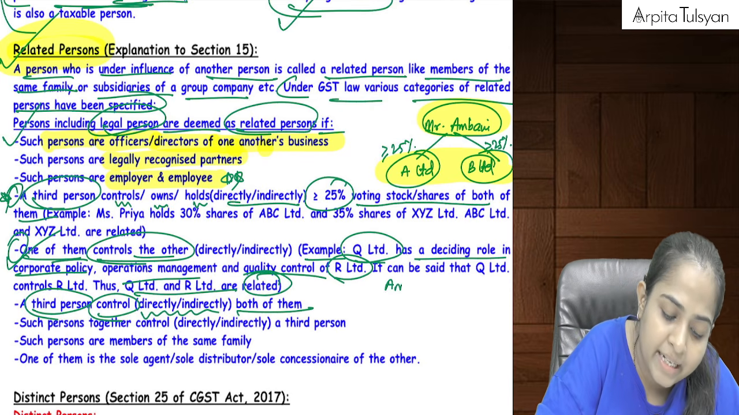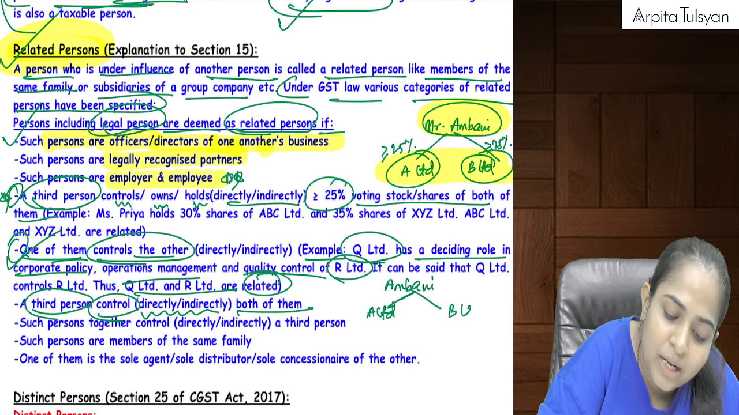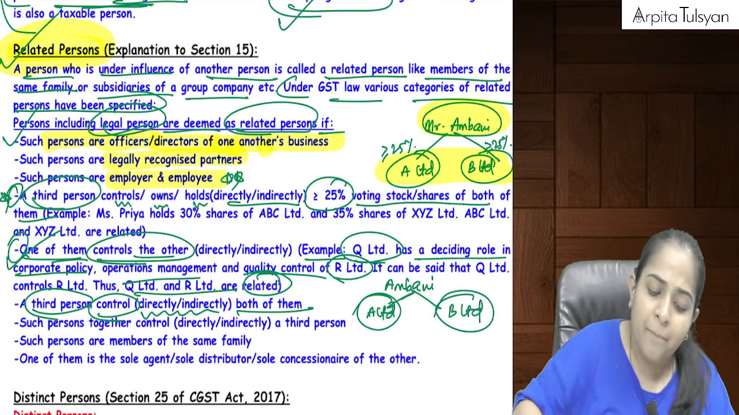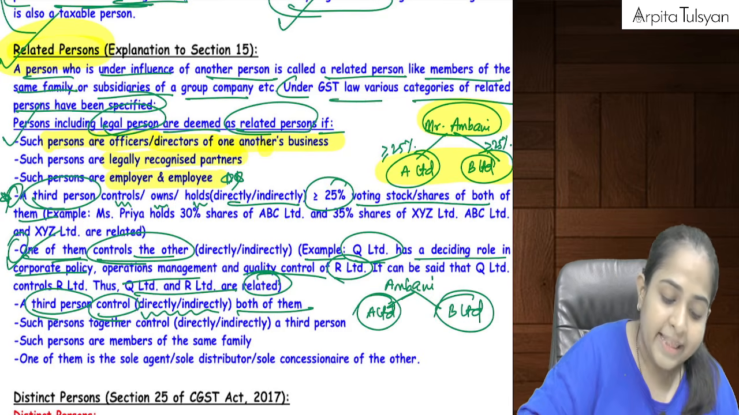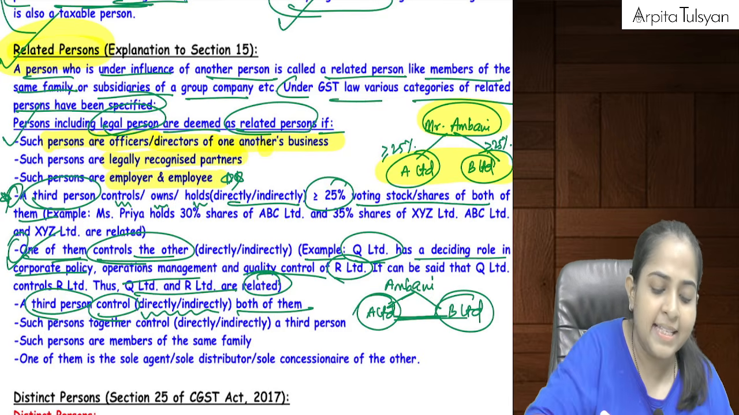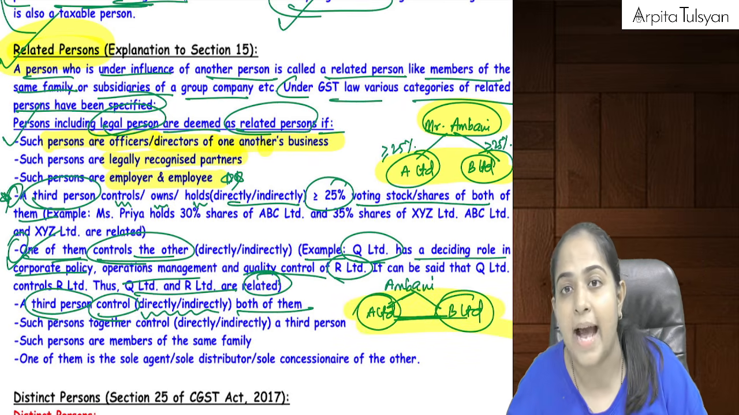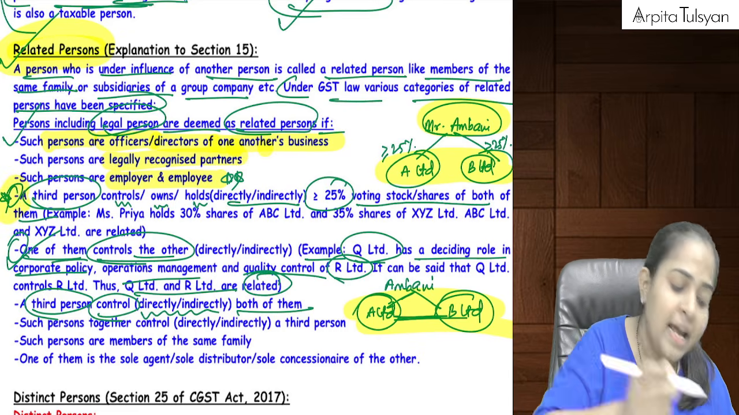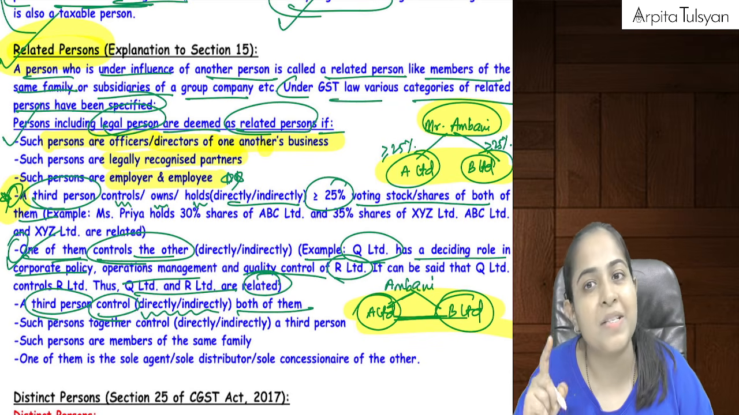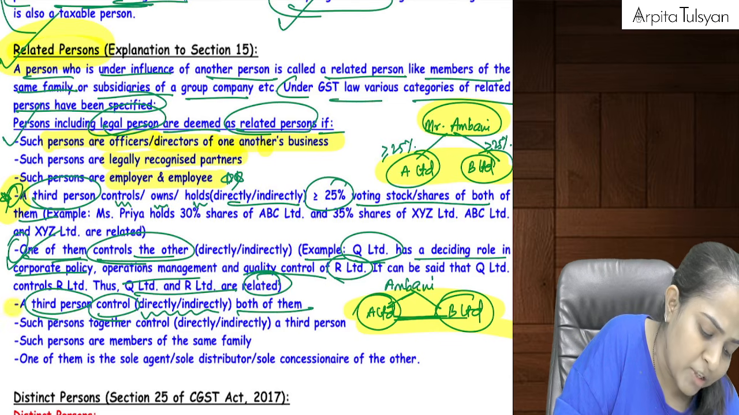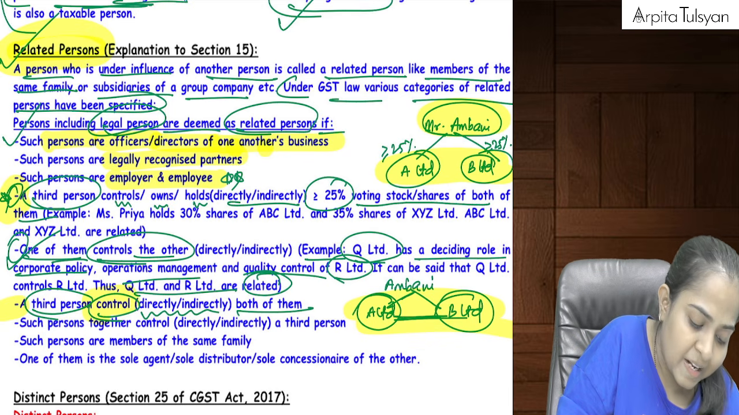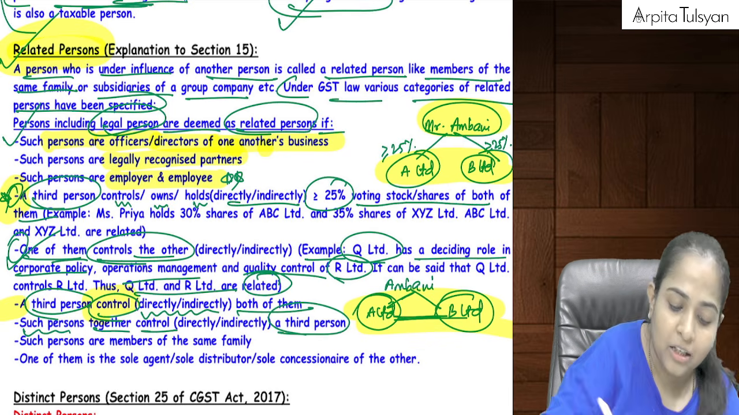Let's say Mr. Ambani is controlling A Limited and he is controlling B Limited, which means he is taking decisions for A Limited and also for B Limited. In that case, A Limited and B Limited will be considered as related persons. In the earlier point, he should hold at least 25% stock, but here no such holding condition is required, just control should be there.